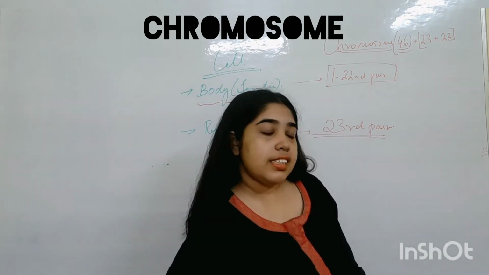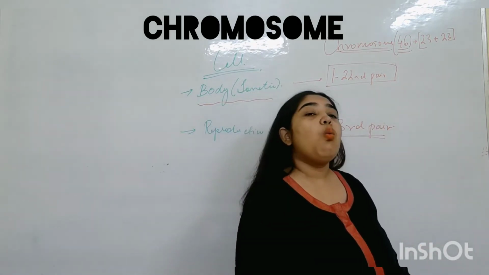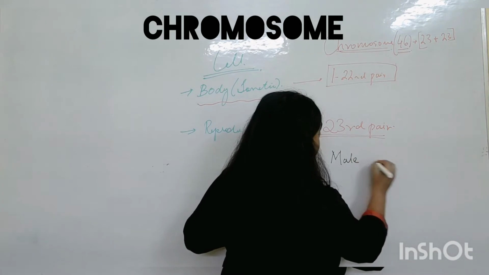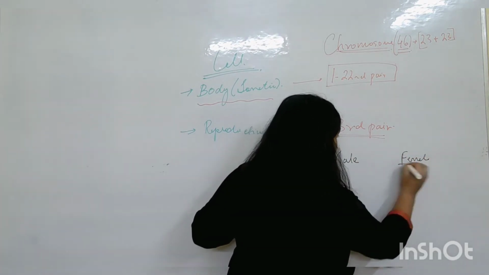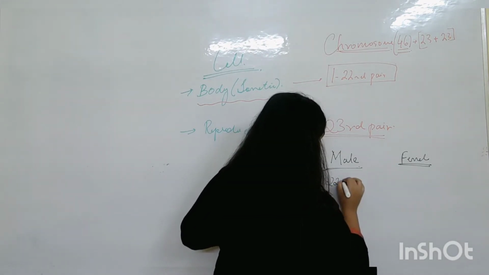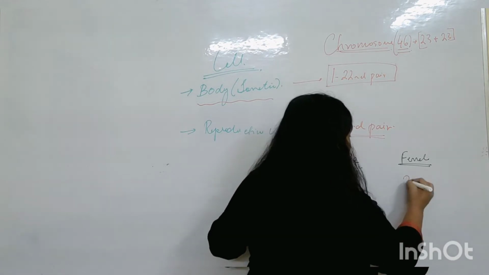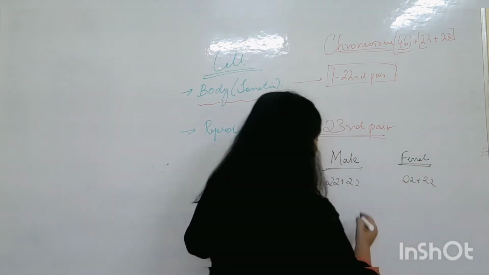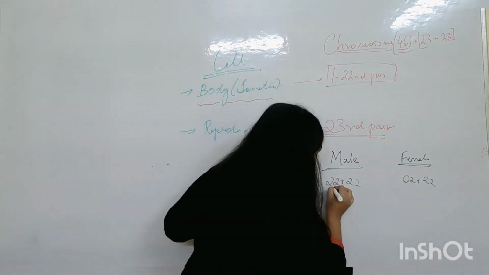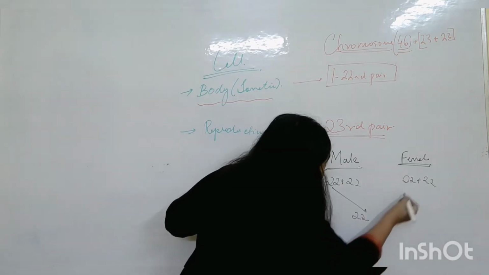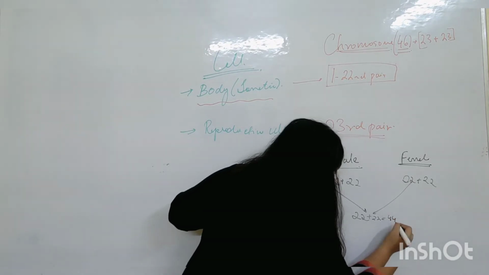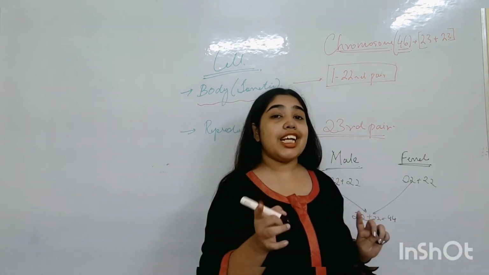You need to understand this: suppose this is a male, understand the concept, and this is a female. One male, one female. In the 22 pairs, two chromosomes are there in each pair. 2 plus 2, that is 44 chromosomes. Here also 2 and here also 2. So suppose this is your child. In your child, one parent will give 22, another parent will give 22. So total how many chromosomes are we having? 44. But I said that each human will have 46 chromosomes.